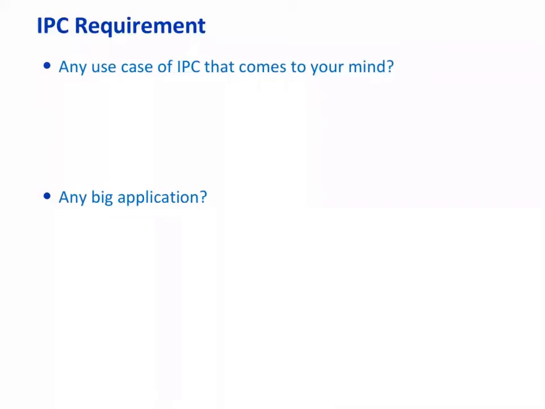Any programming you have done? Every large system that you develop will have multiple processes, because these processes can run on multiple cores, and each processor contains multiple cores. Any program or application that comes to your mind?